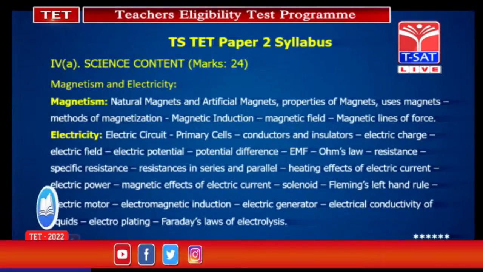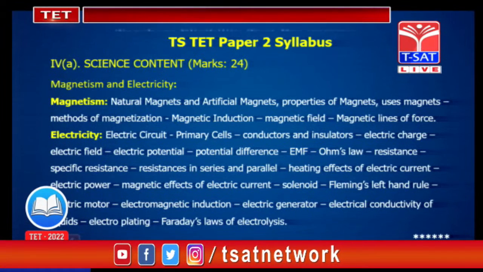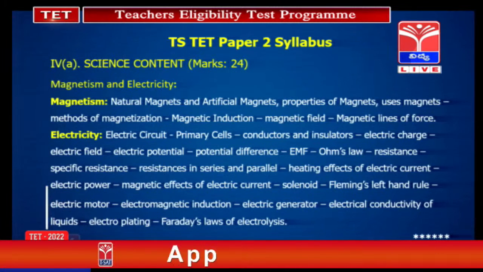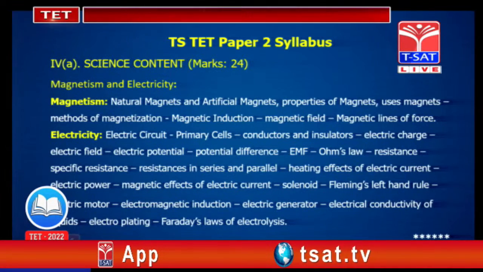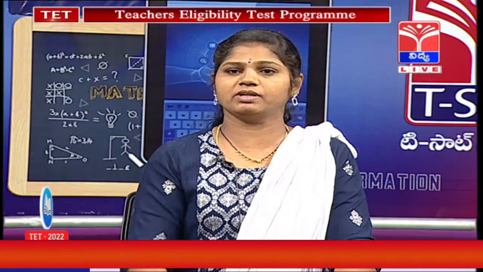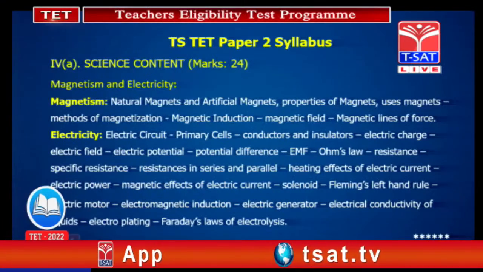We study electricity from 6th class onwards, the simple circuits. So while preparing for the TET we have to concentrate on the basics. When you are preparing for electricity, you must go through from 6th class to 10th class. Based on that we have electromagnetism also. The magnetism chapter is there in the 6th class, and again we get it in the 10th class. Mostly, when we observe the previous questions of TS TET, we got many questions based on this.